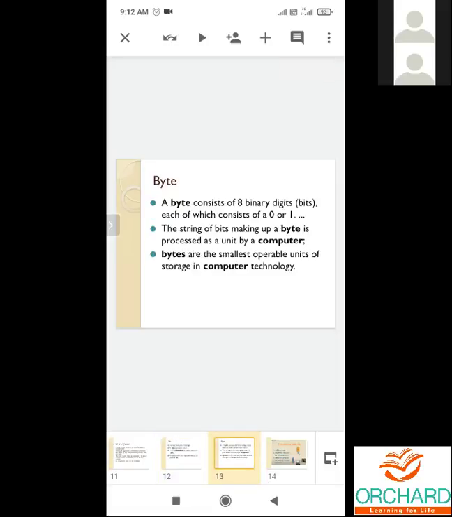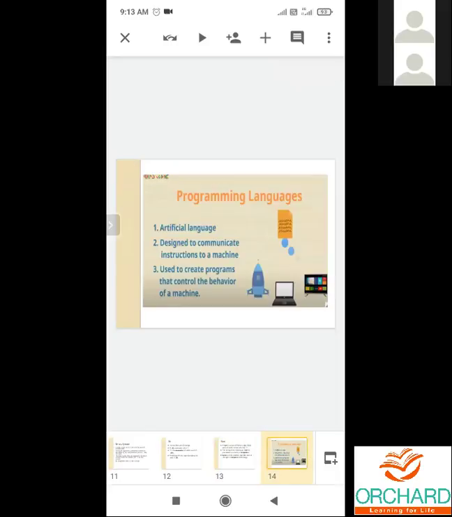About byte, it is the number of bits used to represent a single text character. One byte is made of 8 bits, so one byte can store 1 letter. With this, we stopped in the last class. So today we are going to see the programming languages.